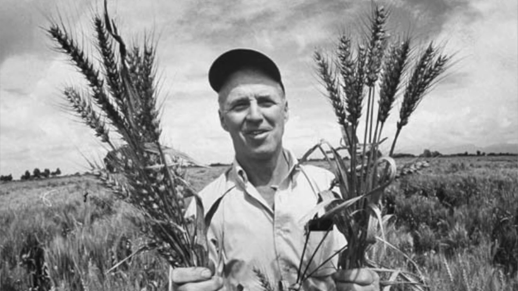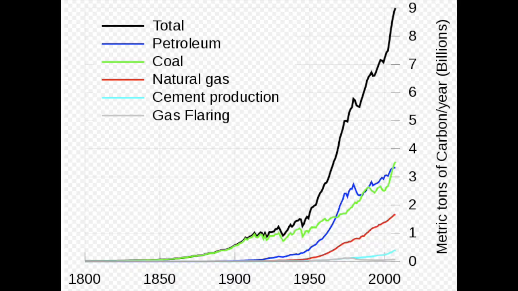Norman Borlaug, a Nobel Peace Prize winner, was credited with saving billions of lives by developing high-yield cereal grains, hybridized seeds, synthetic fertilizers, and pesticides. Also, the environment was changing drastically due to the large amounts of fossil fuels being used for industrialization, especially in the US. Our second key concept is global conflicts and their consequences.